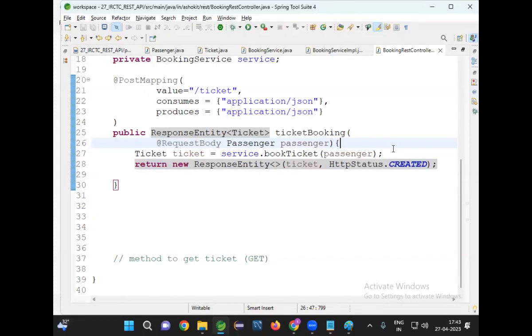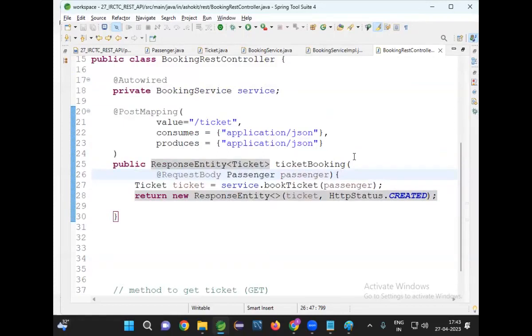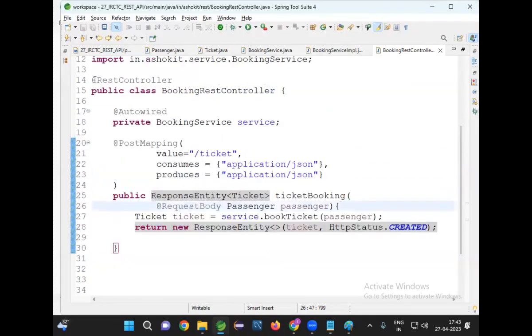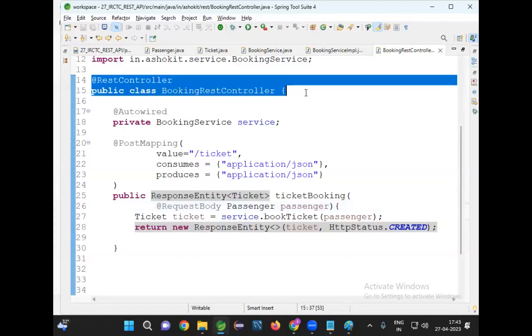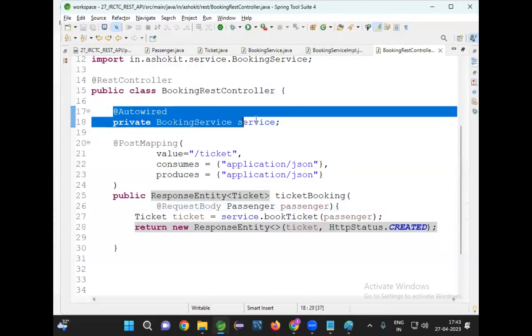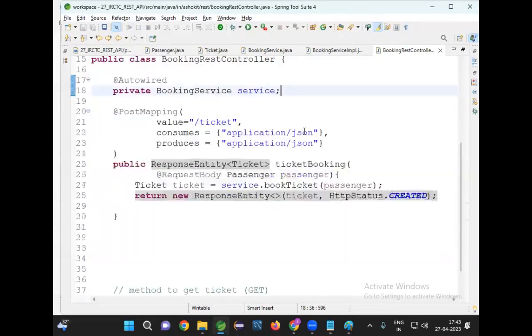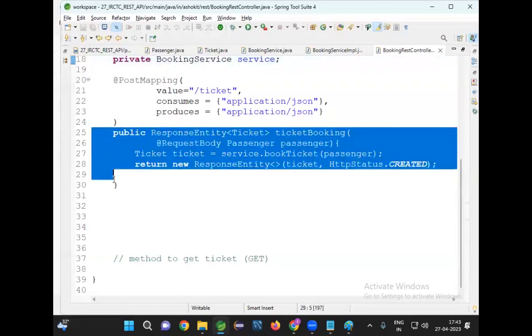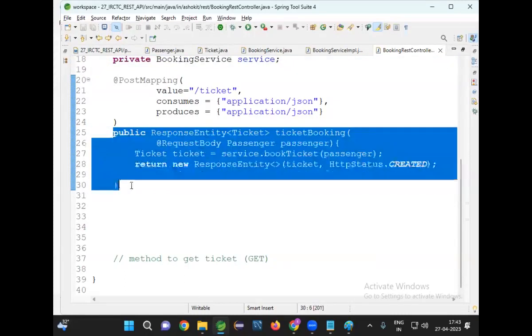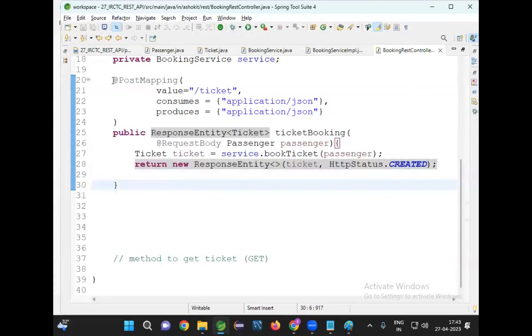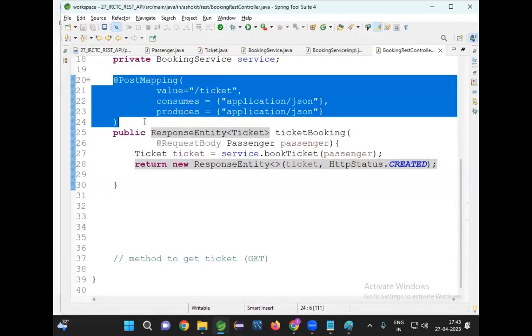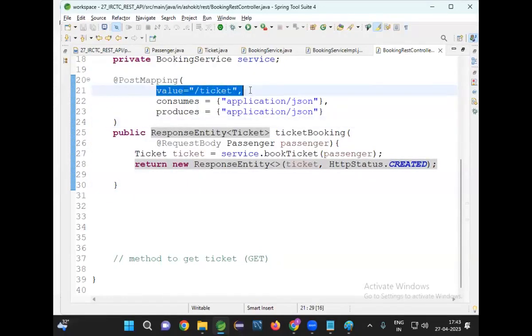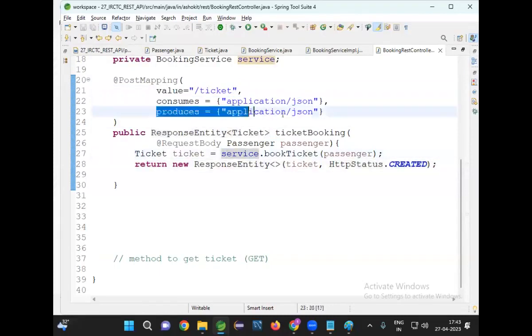So with this, one method is good. Look at this method. I'm having a REST controller. In that I'm injecting my service class, and I am writing one method. That method is responsible for booking the ticket. This method is bound to a POST request. This method has a URL pattern, and it has consumes and produces.